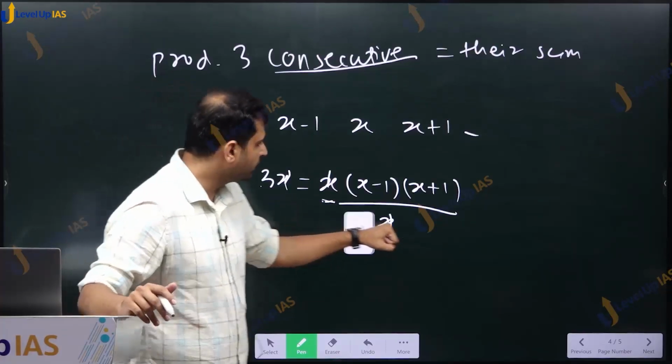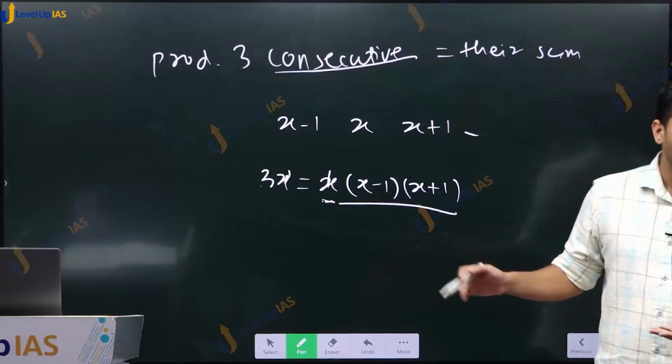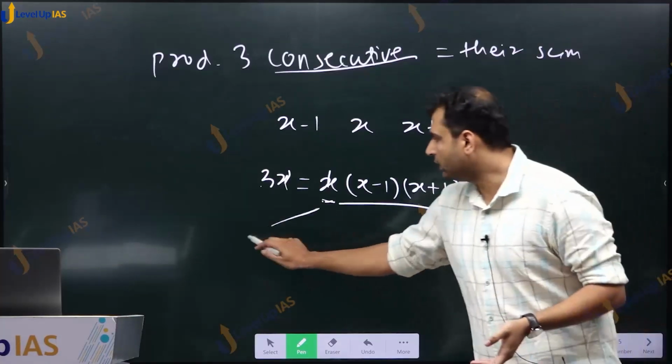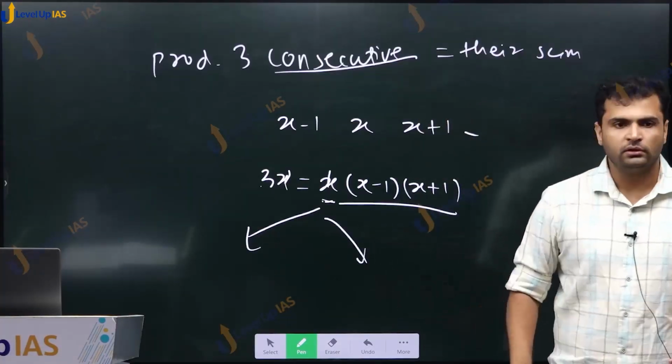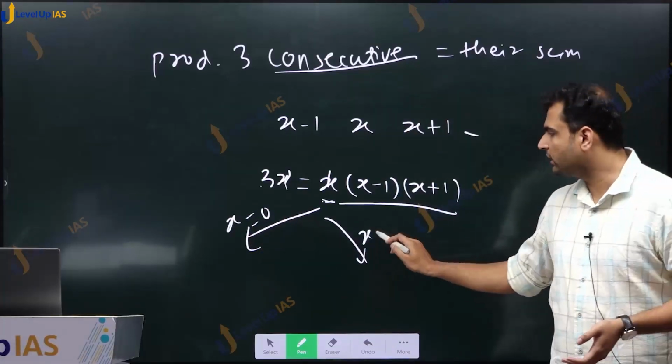So are we sure that x is not 0? We don't know if x is 0 or not. We make it like that. We take two cases. In one case we make x is 0. And in other case we make x not equal to 0.